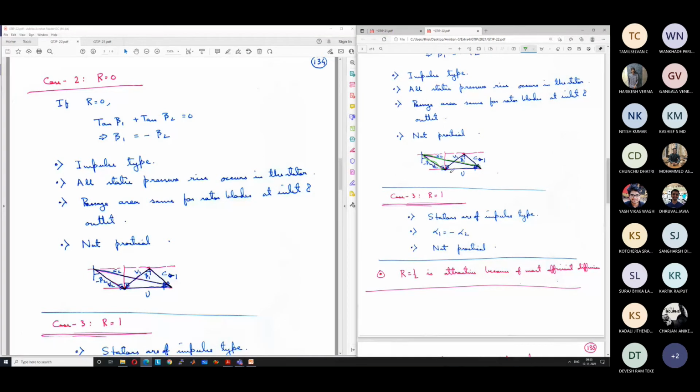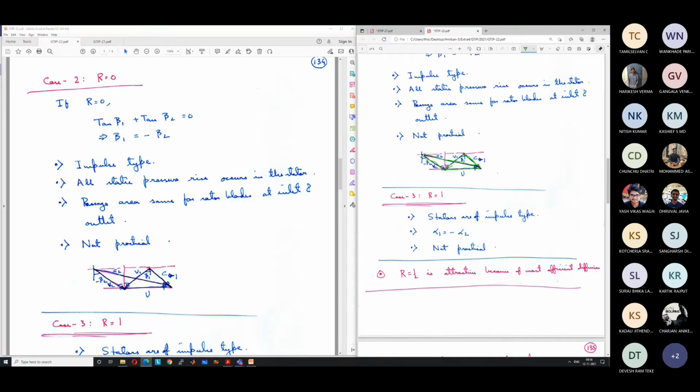This is the velocity triangle, one velocity triangle, and this is at the exit of the rotor, and this is at the inlet of the rotor. So the velocity triangles are very skewed. So we get a very large increase in absolute velocity in the rotor and no change in relative velocity in the rotor.